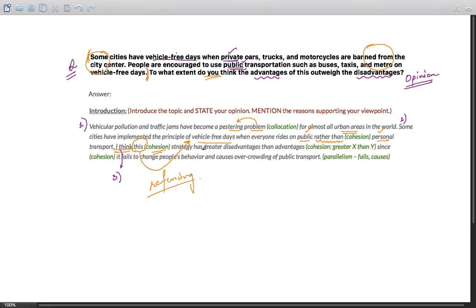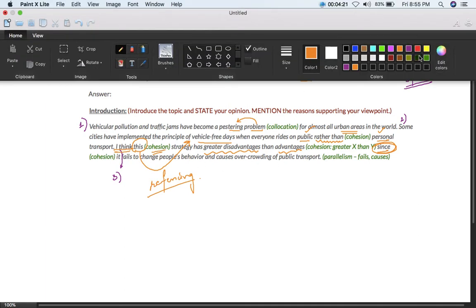I think this strategy has greater disadvantages than advantages. This is explicitly stated. Okay, clearly stated, and the question demands this, and I have stated it very clearly over here. Now it is time to mention the reasons. What are the reasons? Use a since construction. Okay, it again improves cohesion. It binds different elements of a sentence together. Since it fails to change people's behavior and causes overcrowding of public transport. So I have mentioned two reasons, as you can see.